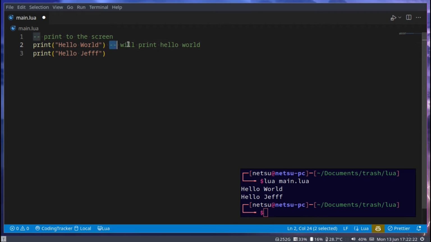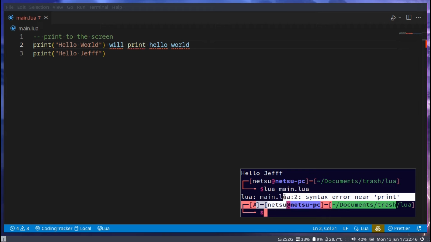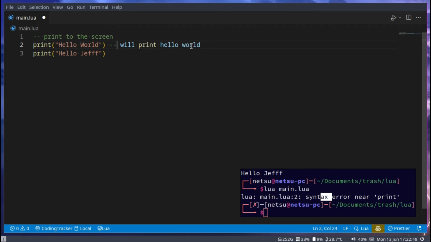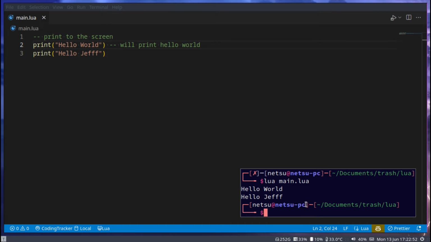You'll notice my single line comment doesn't have to be on its own line. It can be after a command, for example, print. So here we're saying print and then we're putting a comment after it. This comment will not be read. If we were to remove those, the comment will be read and we will get an error, such as this. As you can see here, it doesn't know what that is. So if we make this, then it can continue.